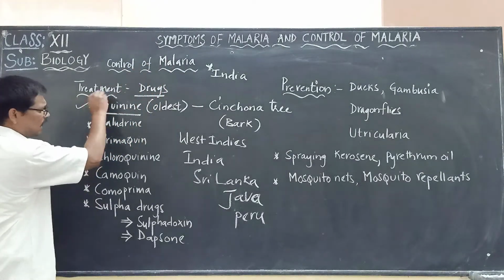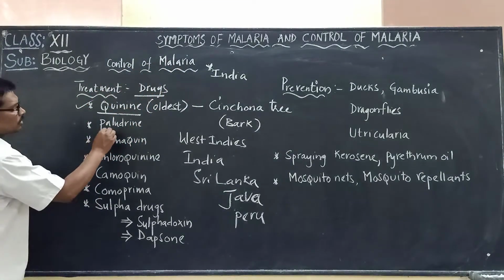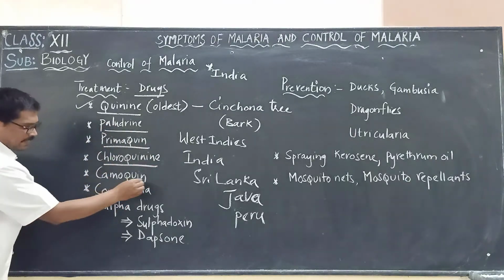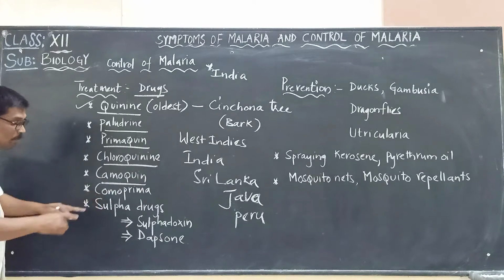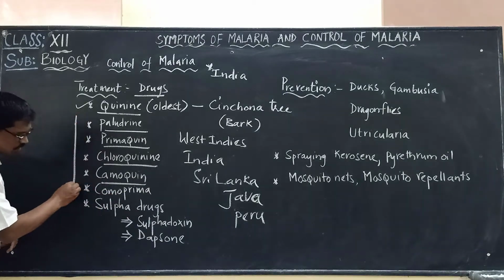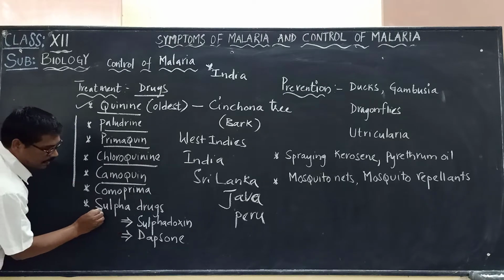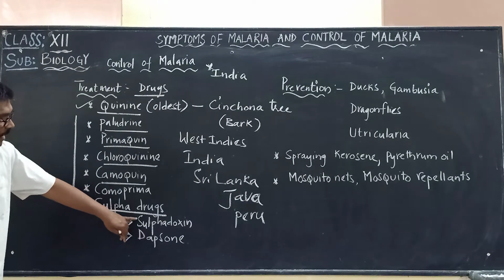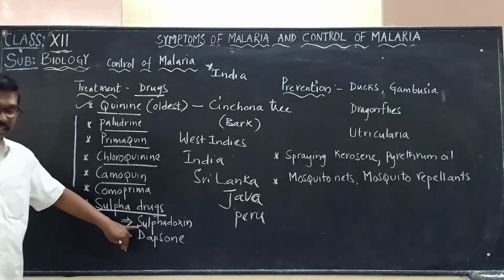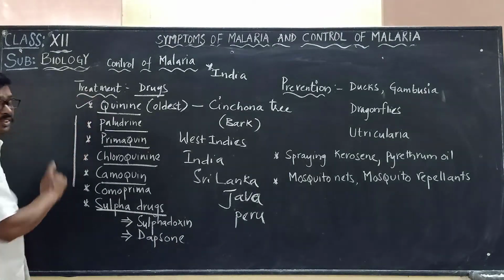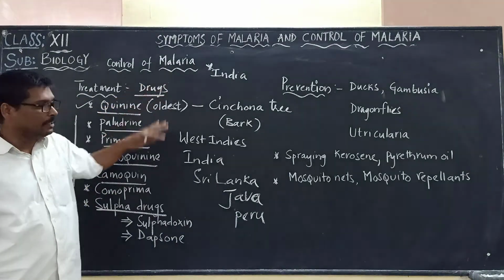Apart from this drug, there are also other drugs called paludrine, primaquine, chloroquine, camoquine and comoprima. And apart from these drugs, nowadays they are also using sulfa drugs called sulfadoxine and dapsone. These are also used in treating malaria.